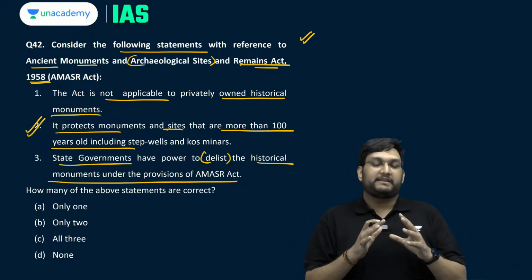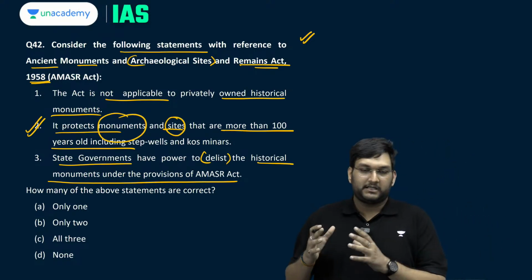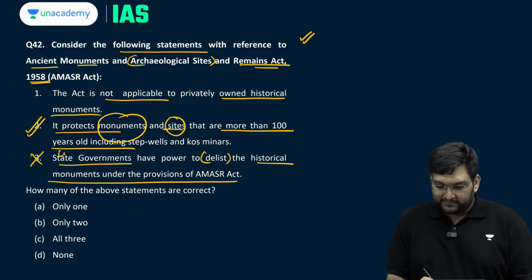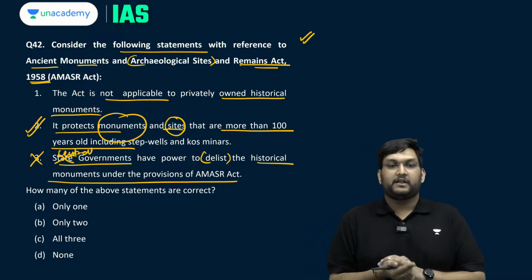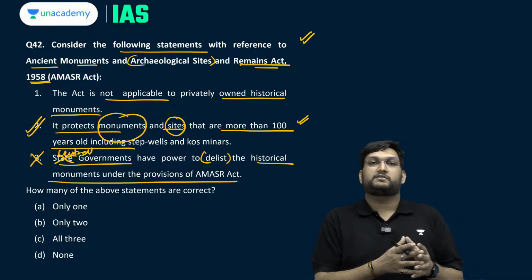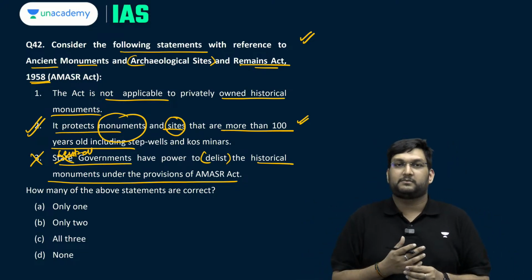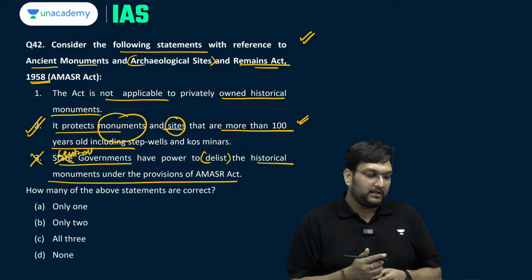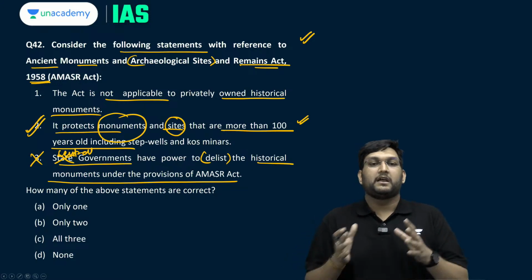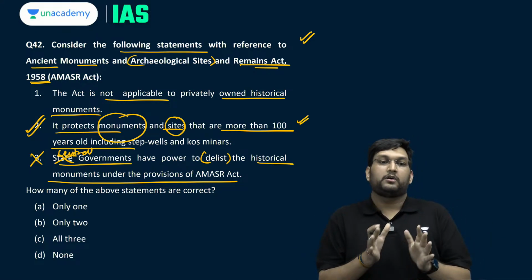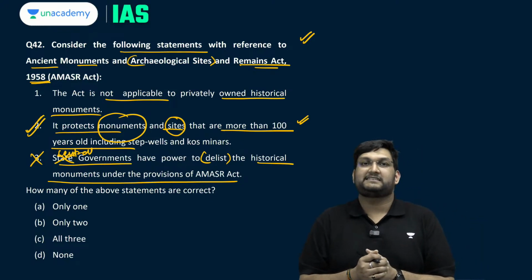The act was created basically to protect any site or monument which is declared by the government, specifically the central government, which has the power to add and delist from this act itself any site which is more than 100 years old and should be protected. Stepwells, baulis and kos minars which were created during the early Sultanate period are given specific reference there. So this is correct. The center would obviously have much more power with regards to delisting when it's a central act itself, though states have the right to propose certain sites to the center.